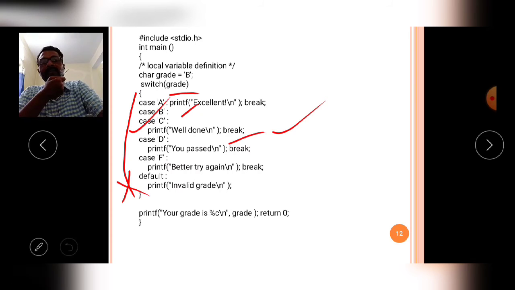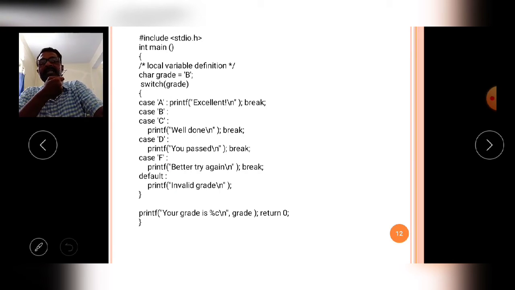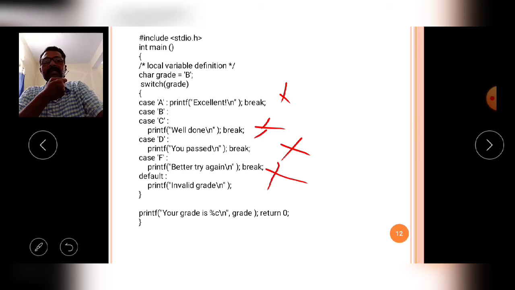For example, if you write the grade variable value as X, then what will happen? X equal to A, the condition is false, so it is not executed. X equal to B, X equal to C, also false, so these are not executed. X equal to D and X equal to F are also not executed. From the group of options, no option is executed by the compiler. Simply it comes to the default case, and with the help of the default case it will print "invalid grade". Like that, the switch statement is executed by the compiler.